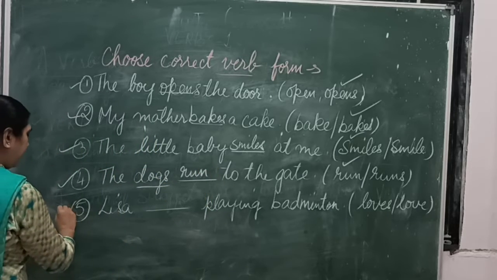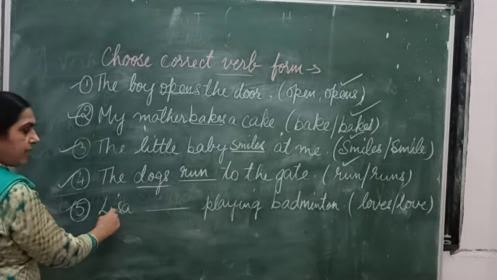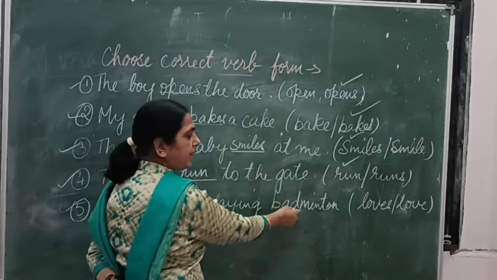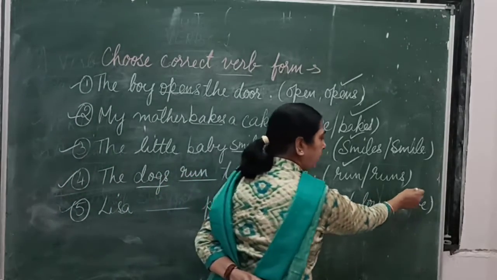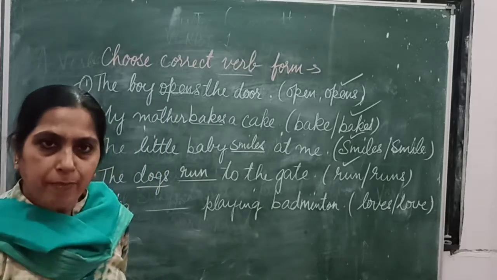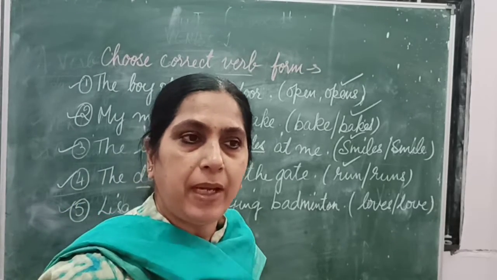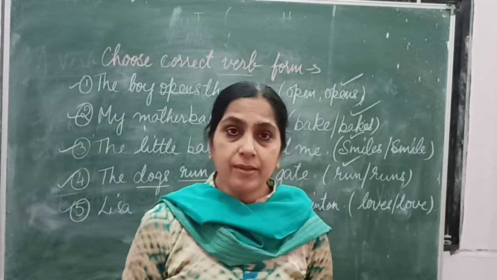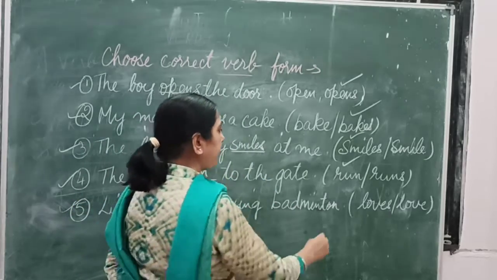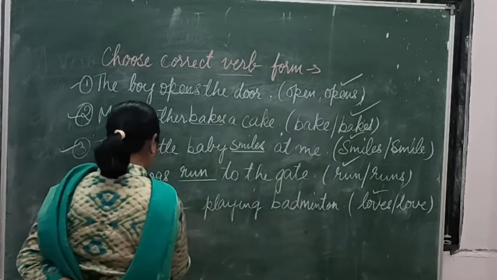Then the fifth example: Lisa dash playing badminton. Loves or love? Lisa loves playing badminton or Lisa love playing badminton? It will be: Lisa loves playing badminton.